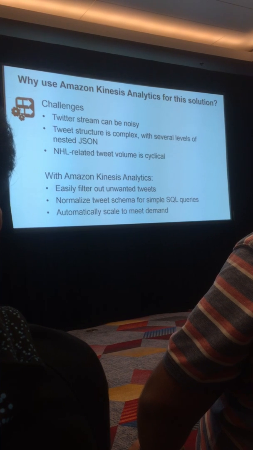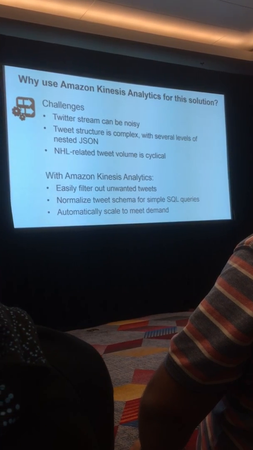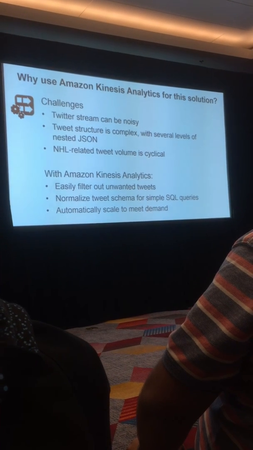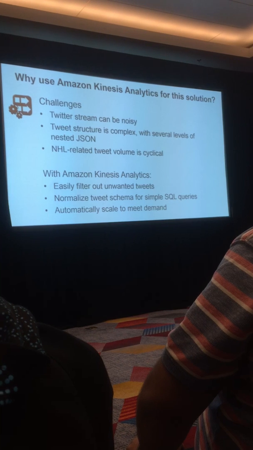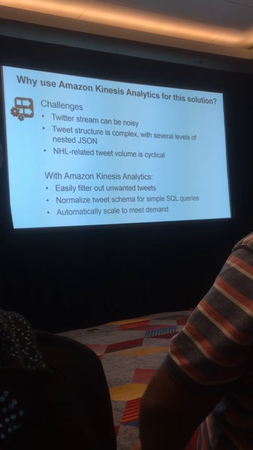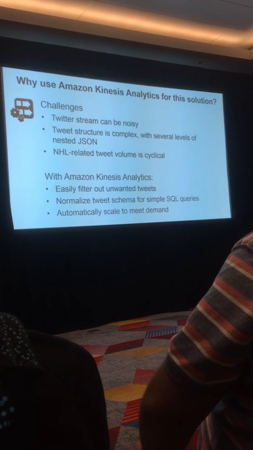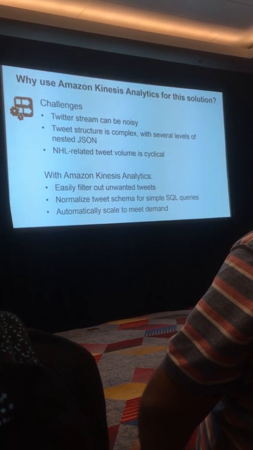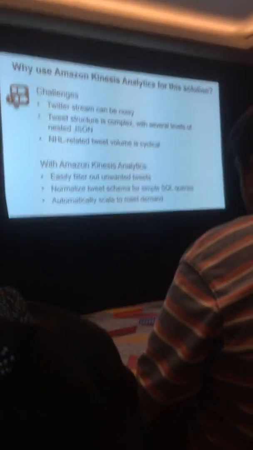You want to be able to easily filter out records that you just don't care about. The tweet structure is complex. If you've ever created a Twitter application that is reading from a Twitter streaming source, a tweet has got hundreds of attributes. And in most cases, most people care only about a couple of those attributes. And it's got several levels of nested JSON.